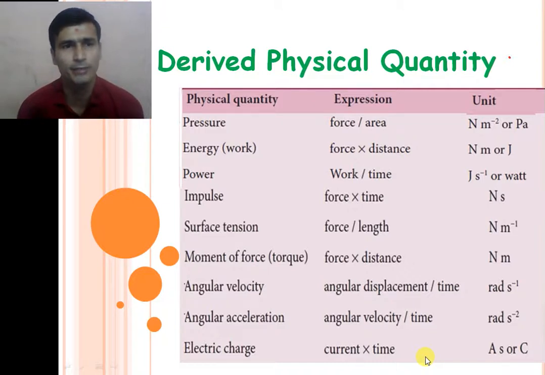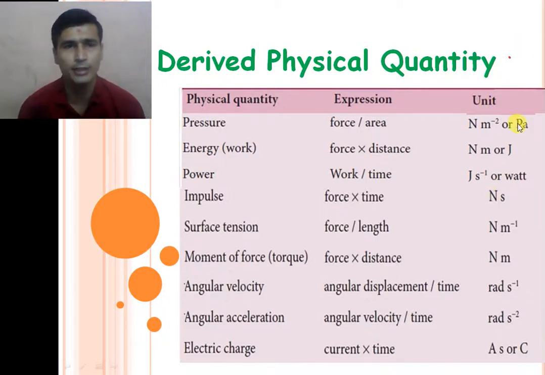We derive different types of physical quantities in 11th and 12th physics. You know there are more than 150 physical quantities, and all of these are derived physical quantities. Electrical physical quantities, and magnetic physical quantities associated with the magnetic field, and their units are derived in later chapters. So in this chapter you have to remember only these physical quantities.